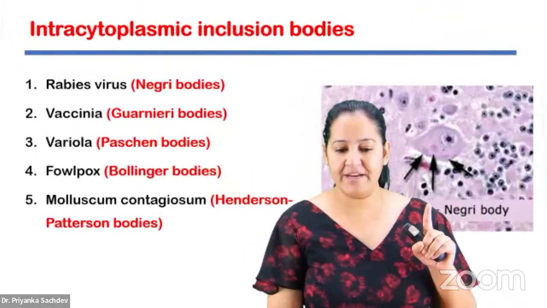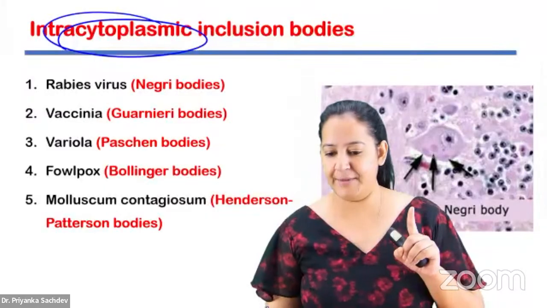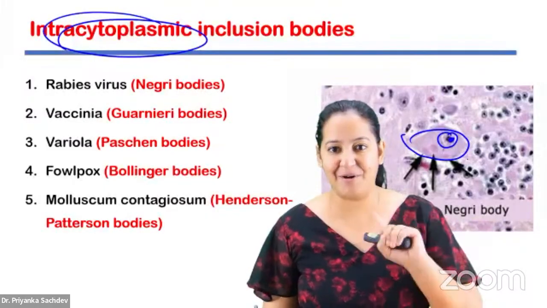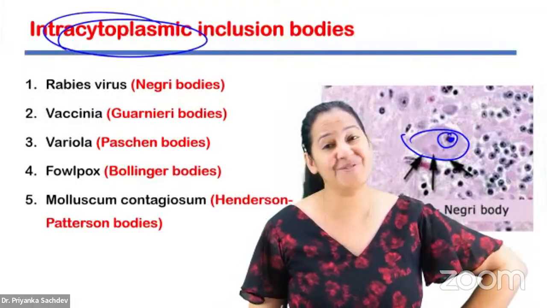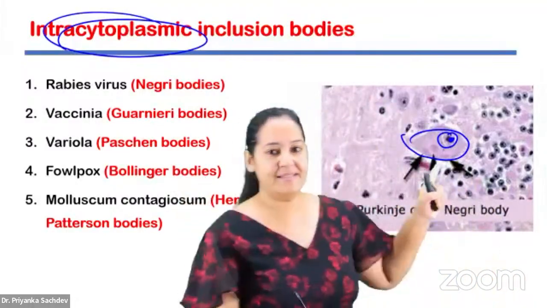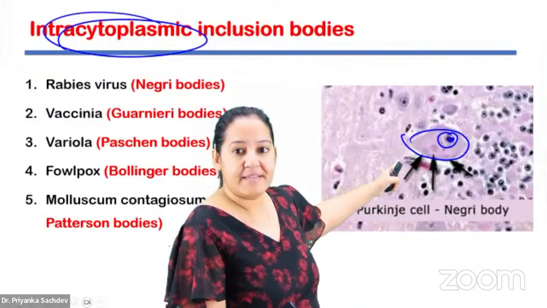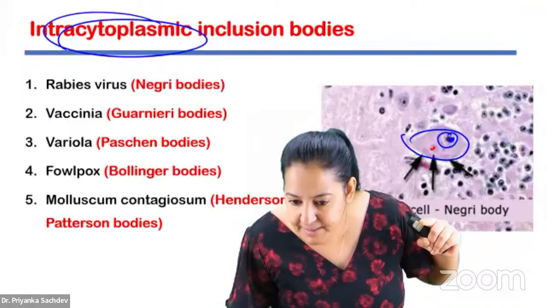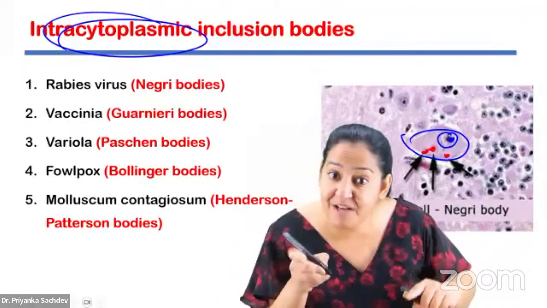Coming to the intracytoplasmic. Here, can you see this is the cell? This is the nucleus of the cell. This is the nucleoli in the cell. I'm not interested in that. Concentrate on the cytoplasm of the cell. Can you see in the cytoplasm these dot-like structures, the pink colored dots? Let me mark them. That is an intracytoplasmic inclusion body.